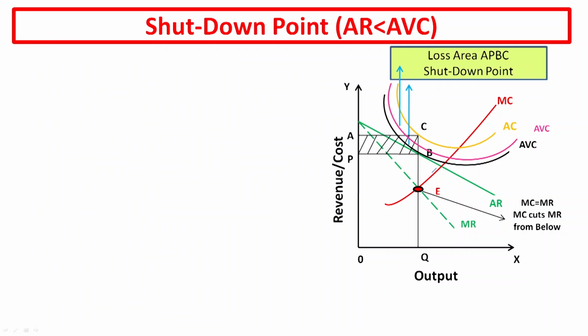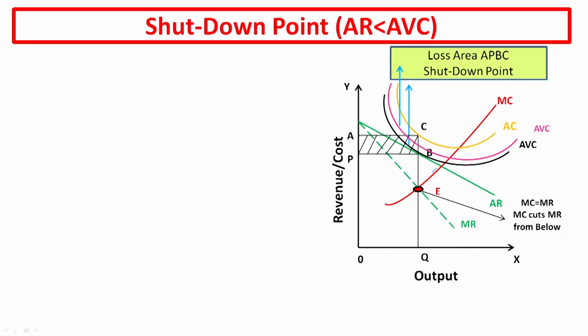Now coming to the shutdown point. When should the company shut down its business? That means even in the loss in short run, the firm continues to produce the commodity until and unless the firm is able to cover average variable cost.